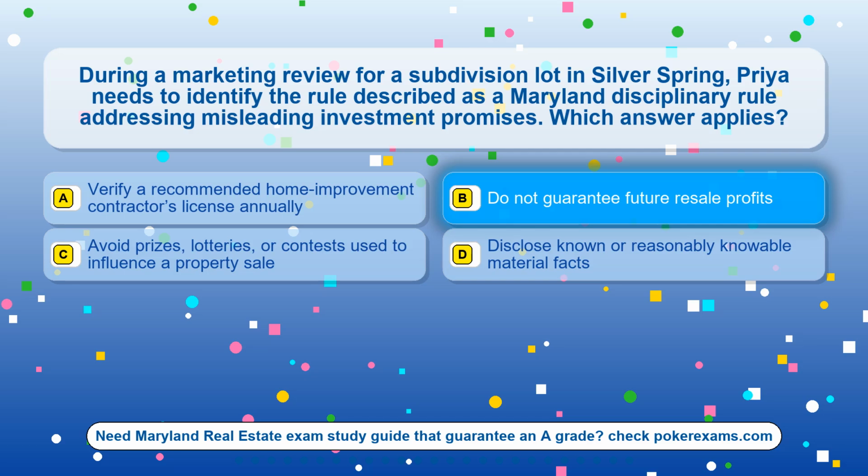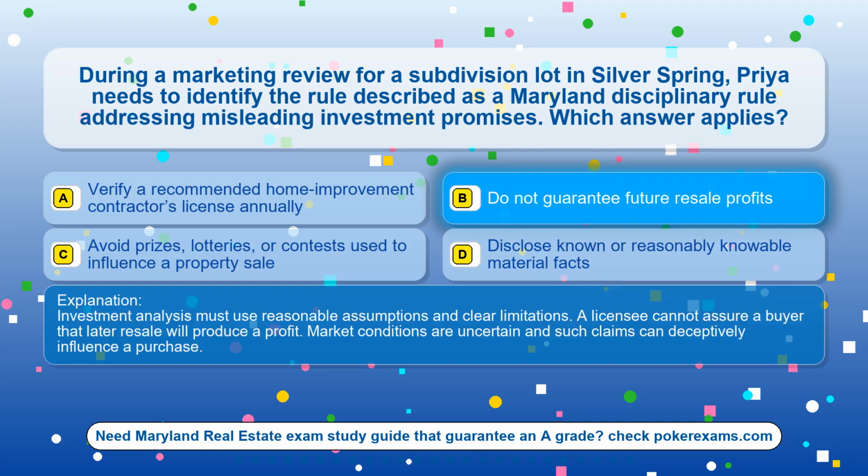The correct answer is option B, do not guarantee future resale profits. Investment analysis must use reasonable assumptions and clear limitations. A licensee cannot assure a buyer that later resale will produce a profit. Market conditions are uncertain and such claims can deceptively influence a purchase.